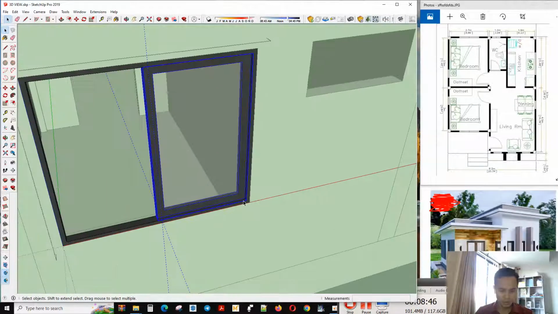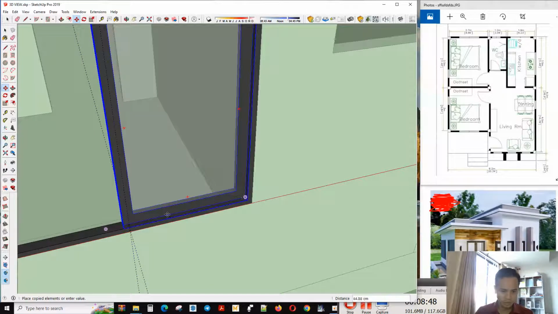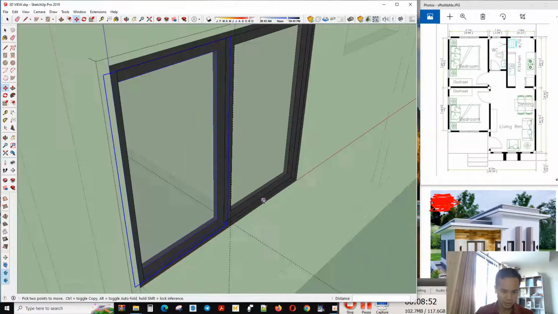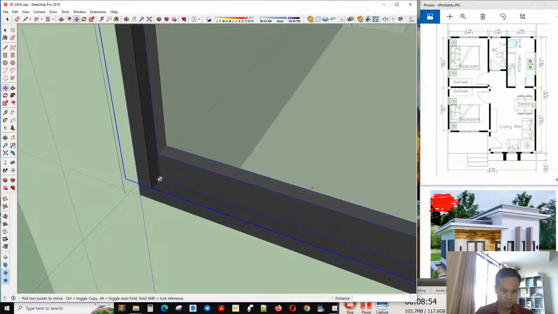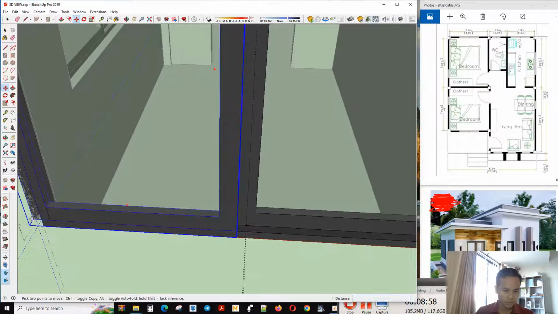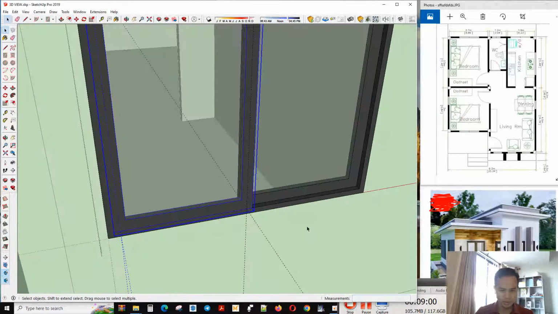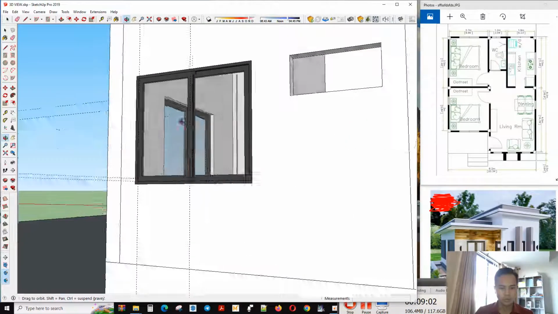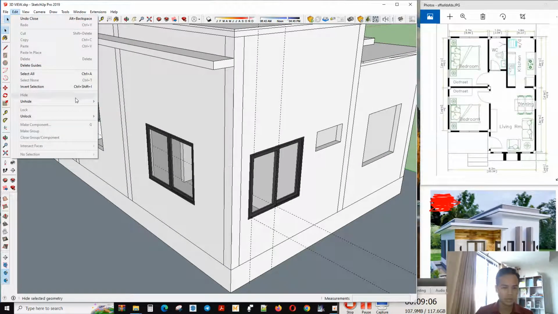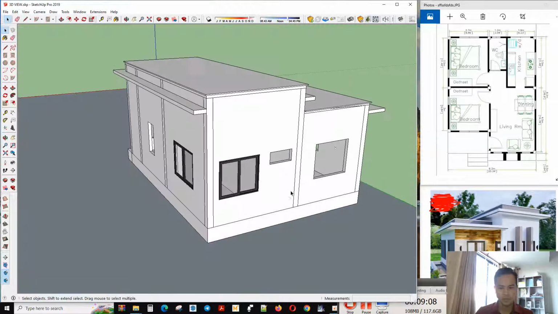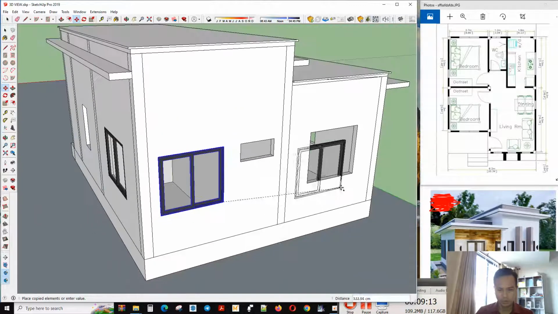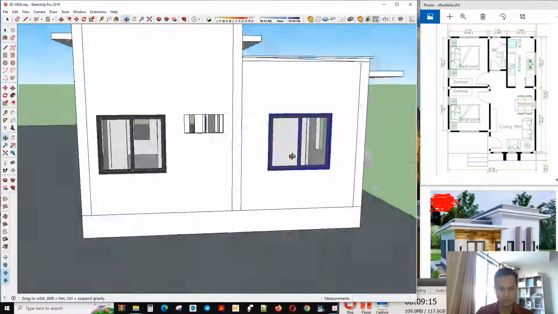Then copy your window to the right position. This window is the same one, the same edge. Now it's finished, so you can delete the line that you created. Then you go to under. This one is the same as the other.